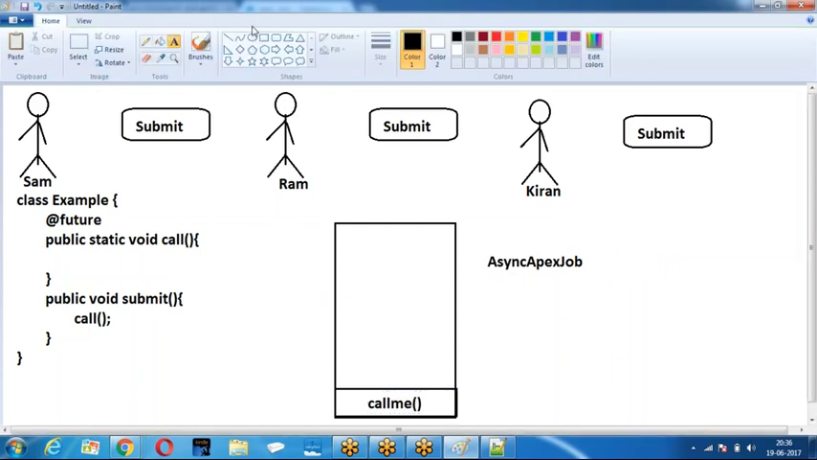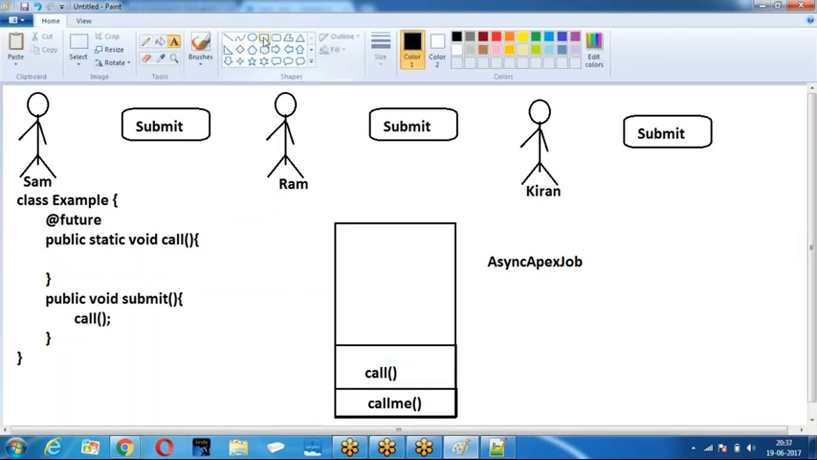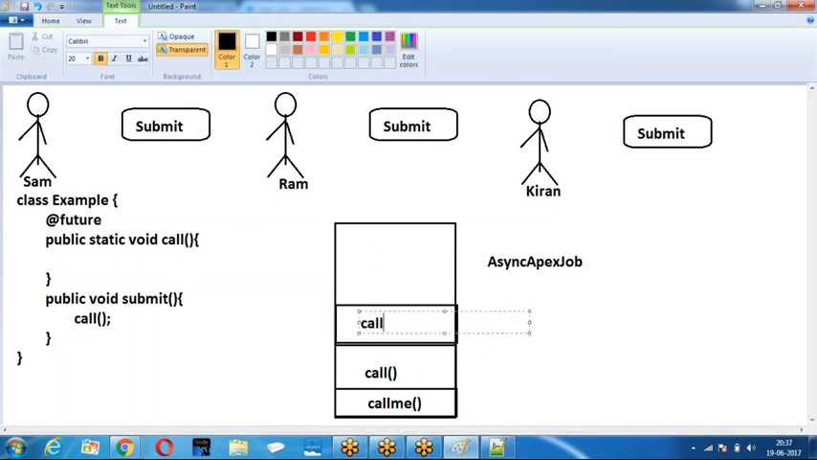Again, Ram also clicked on the button called submit. When Ram clicked, one more call is registered. When Kiran submitted, again one more asynchronous operation. So every time an asynchronous method is called, it is registered with the AsyncApexJob object. Now, how do you know who called which method?